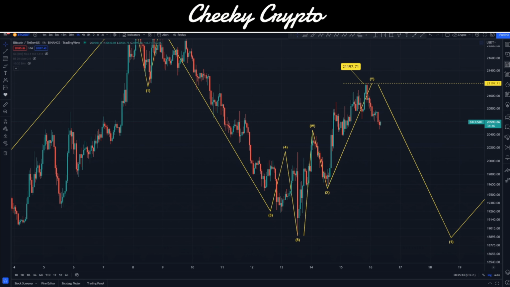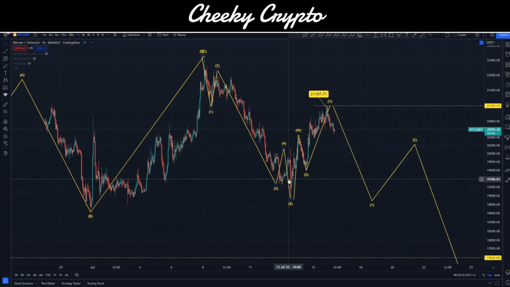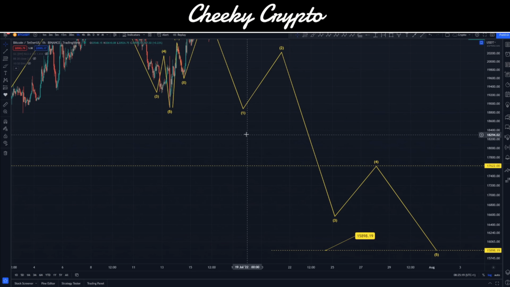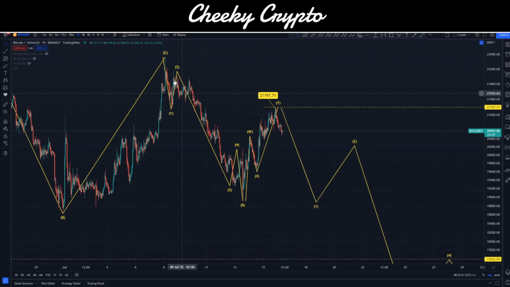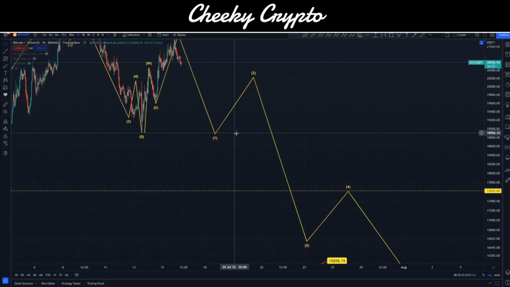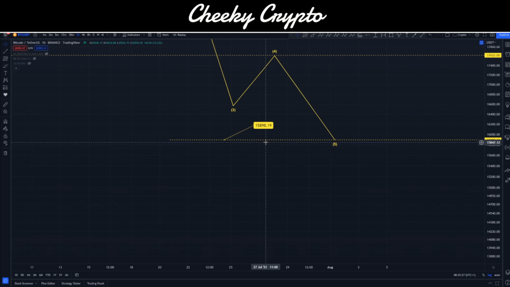So if I zoom out a tad here, you can see that this is our expectation, not necessarily all the way down there, but we had a five-wave drop. We had a three-wave move up. We are now looking for a five-wave drop down. Our target for the actual lows comes in around here at 15,898.